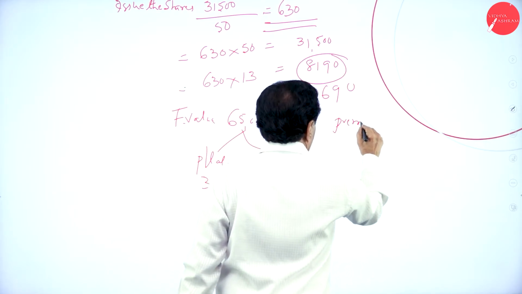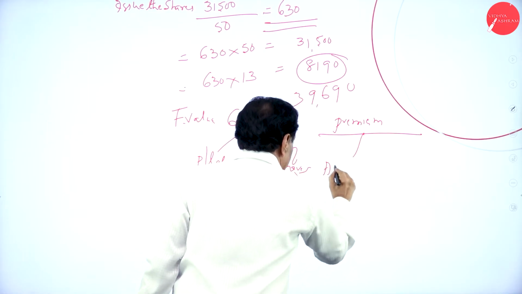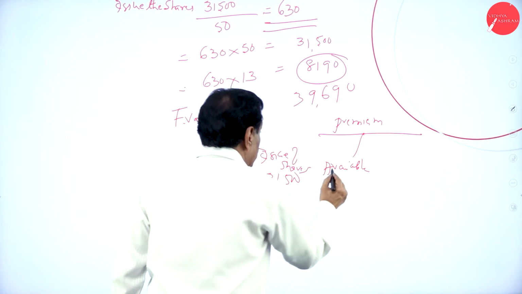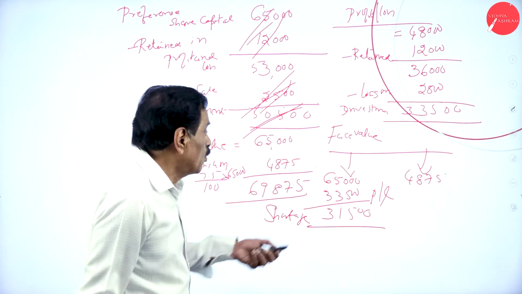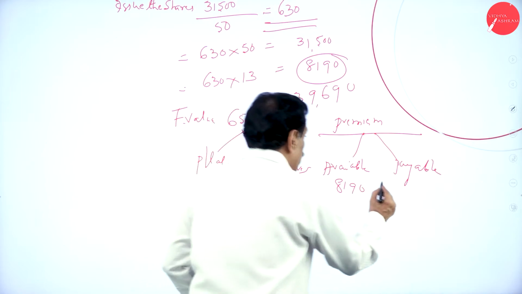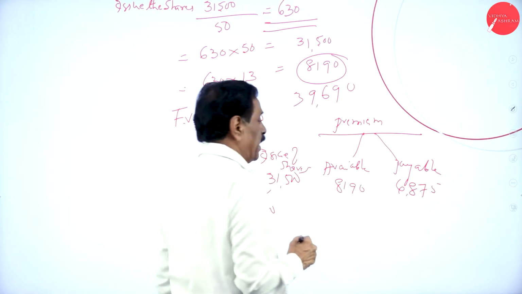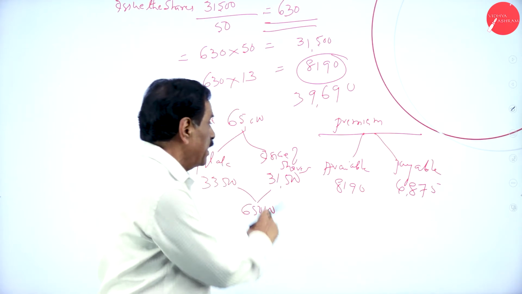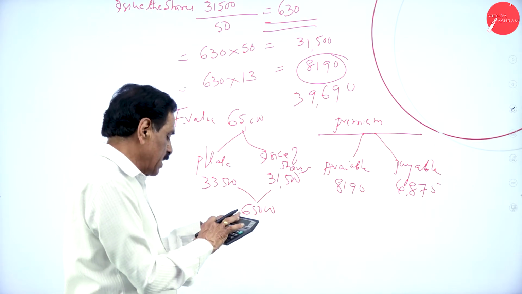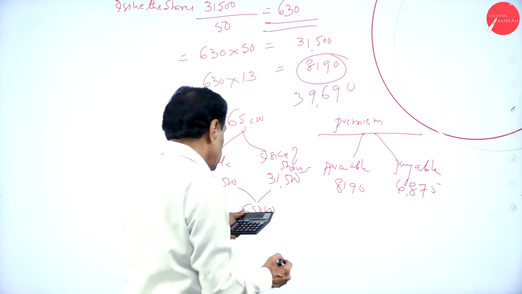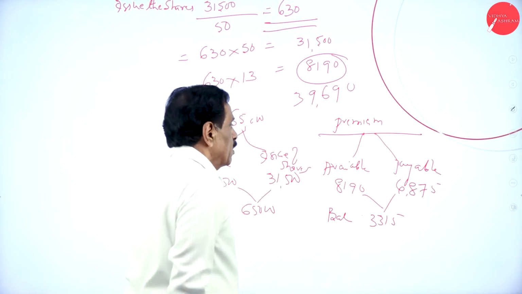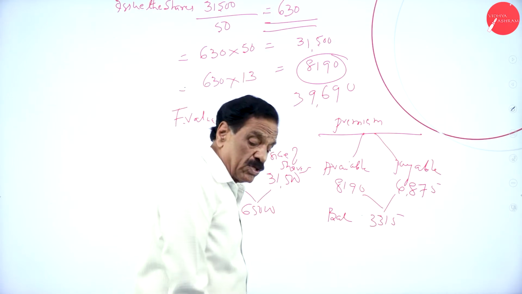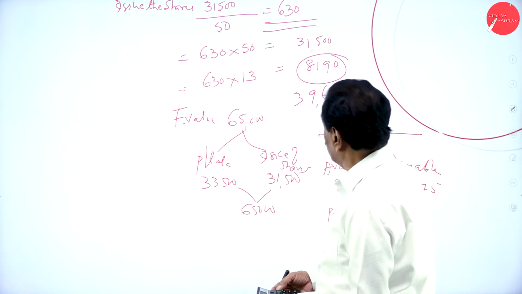Premium available is 8,190. How much premium is payable? 4,875 has to be paid. So 8,190 minus 4,875, and 3,315 is left over as balance. You have to pay the premium on 65,000.